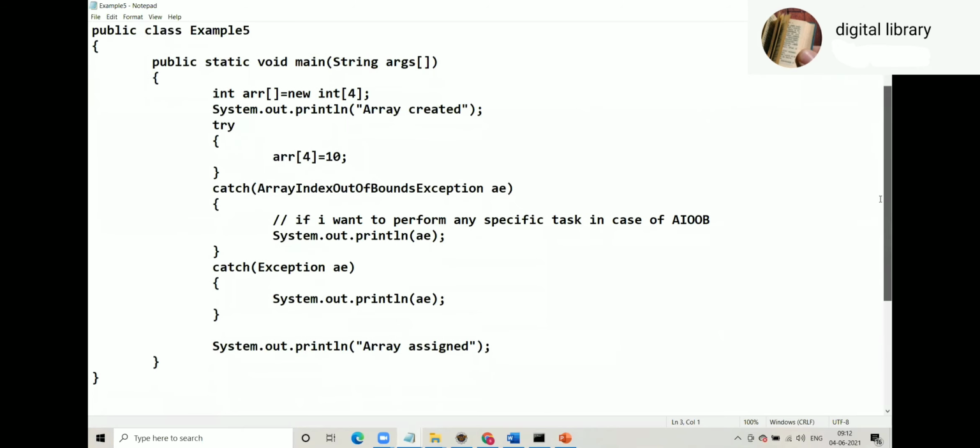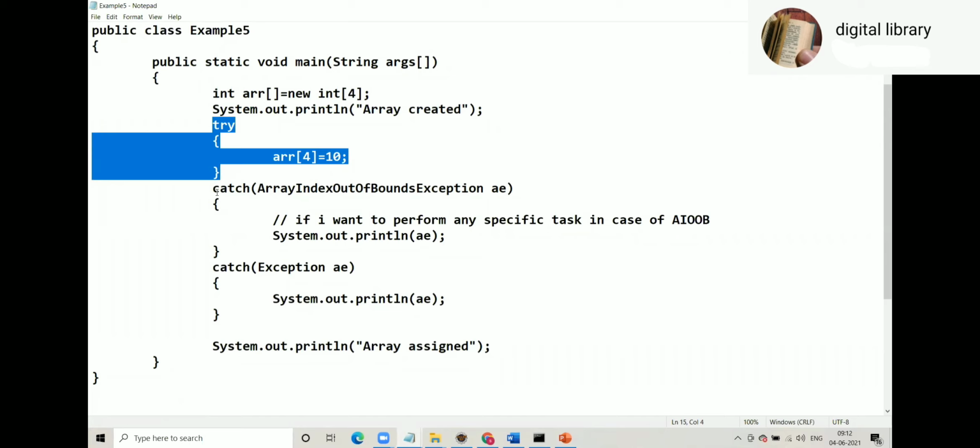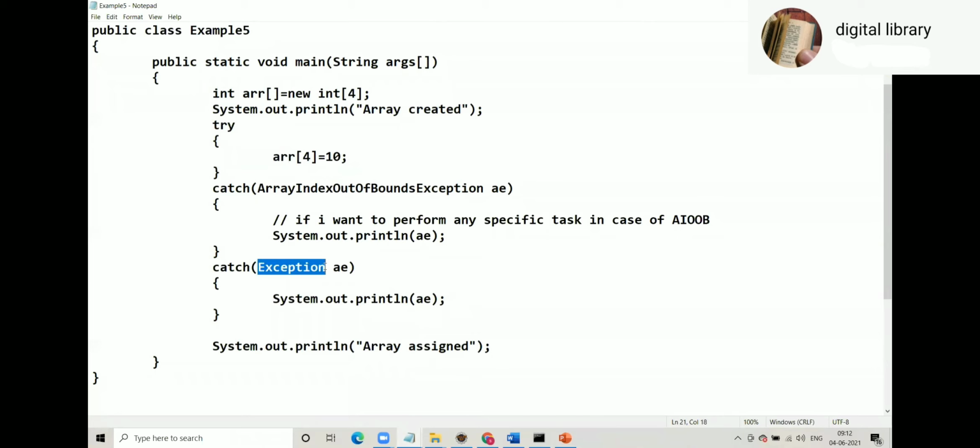Look at this code. First of all, look at that one try and multiple catch, number 1. Number 2 is, despite we have Exception here, ArrayIndex is written. Why? Exception can catch any exception, including ArrayIndex. So why do we have a separate catch for ArrayIndex?